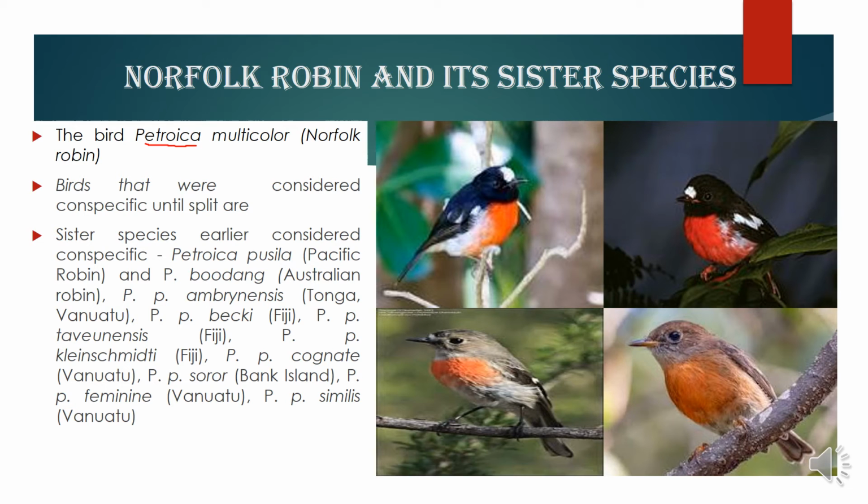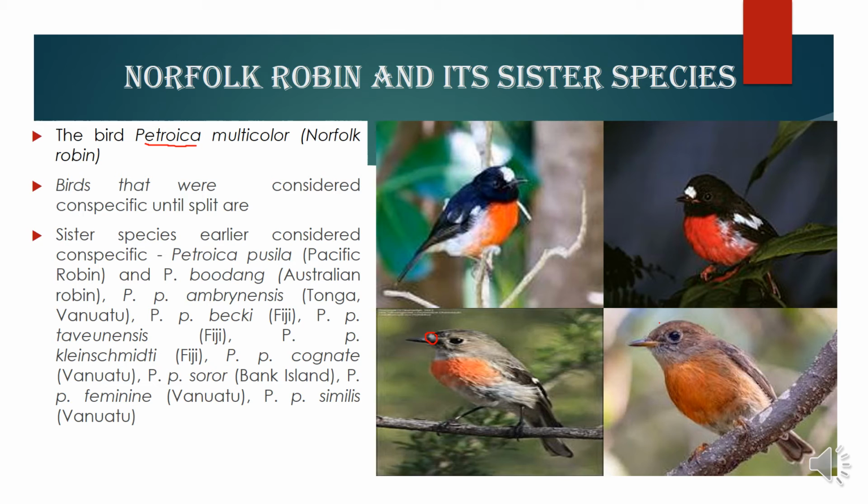And we see that the Norfolk robin has a white dot on its forehead, which is much smaller in the Pacific robin and in other types of robin near the Australian continent. See this bird, it has a small dot, but here this dot has almost disappeared.